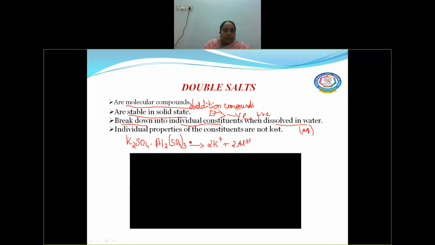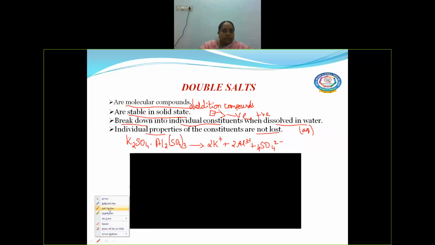then SO4 2 minus ions, and there are 4 SO4 2 minus ions. So this is how they'll get dissociated. When they are dissociated, their individual properties will not be lost. Is it clear? Okay, let me show you a small video so that you will understand,